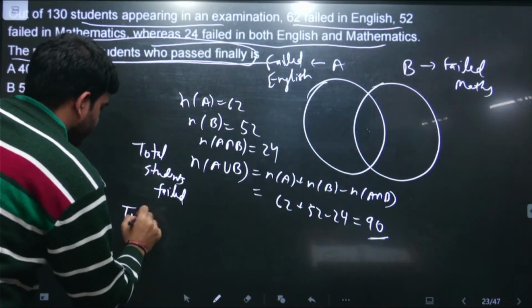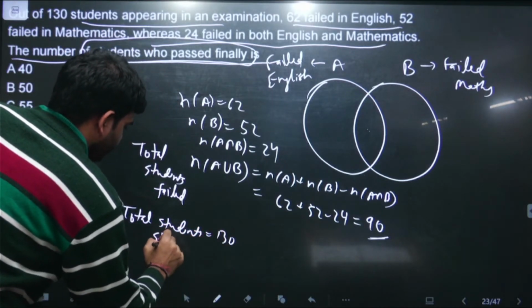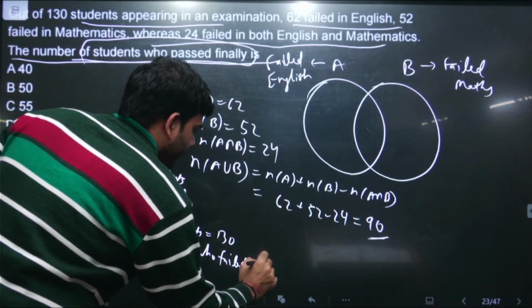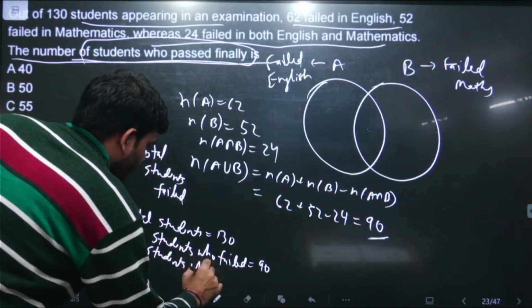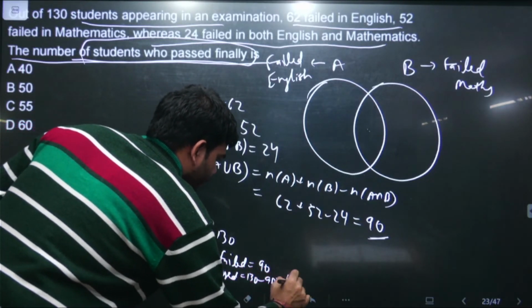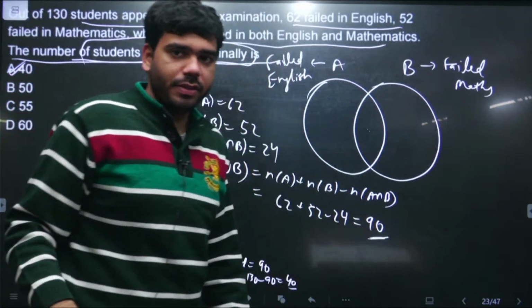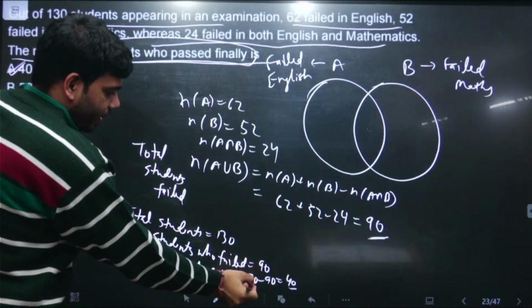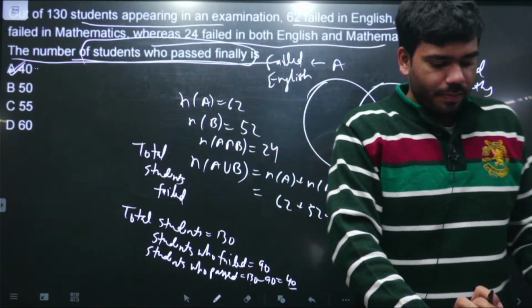So total students was 130, and students who failed, अभी हमने निकाला students who failed, it is coming out to be 90. So students who passed the examination is 130 minus 90, this is 40. So total 40 students passed the examination. 90 students failed the examination, and total number of students are 130. So subtracting 90 from this 130, we get 40 is the number of students who actually passed this examination. Simple question था बहुत.